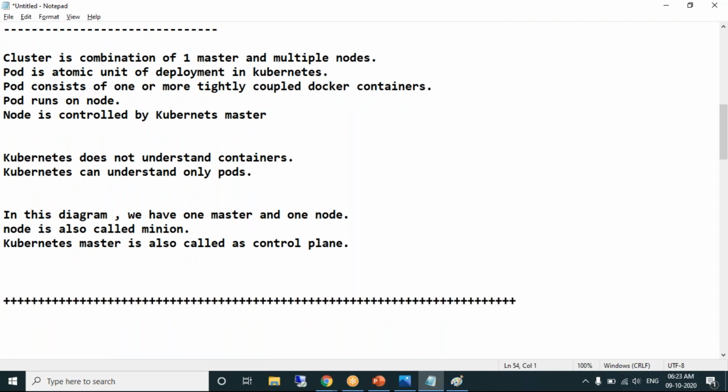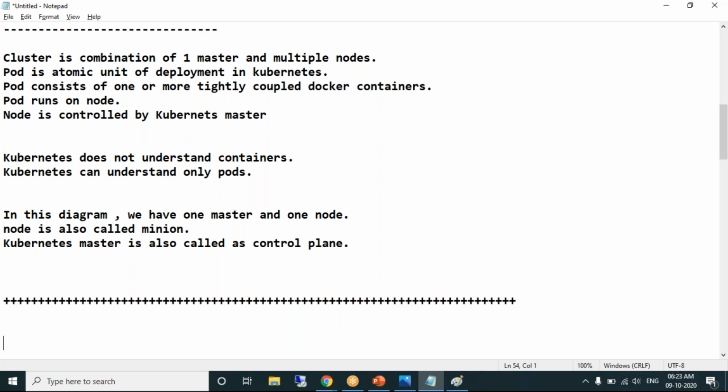Understanding as of now? Kubernetes is a container orchestration tool by Google. In Kubernetes, we need to create a cluster. Practically, we'll be learning how to create a cluster. A cluster is a combination of master and node: one master, one node; one master, two nodes; one master, 10 nodes. What Kubernetes creates is a pod. Inside the pod, we'll have a container.